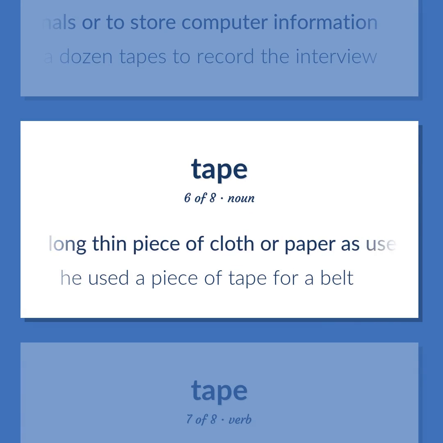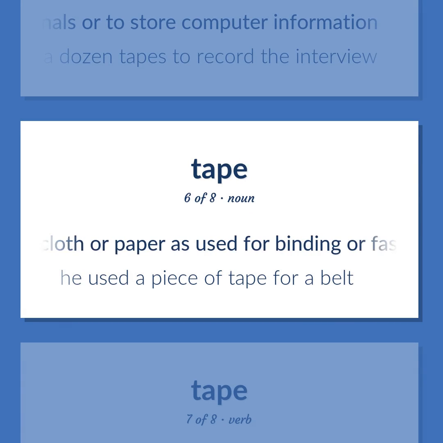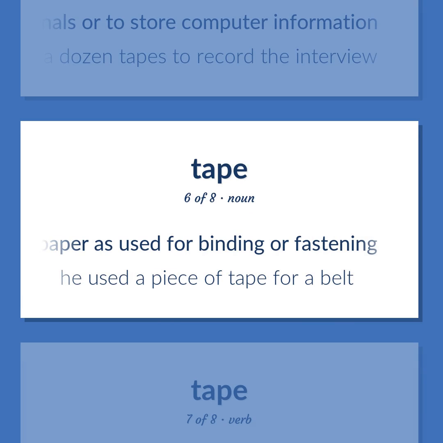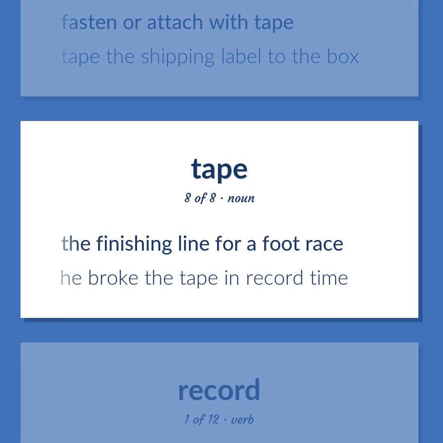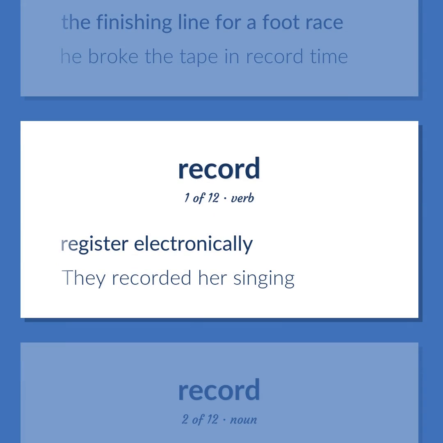A long thin piece of cloth or paper is used for binding or fastening. He used a piece of tape for a belt. Fasten or attach with tape. Tape the shipping label to the box. The finishing line for a foot race. He broke the tape in record time. Register electronically. They recorded her singing.